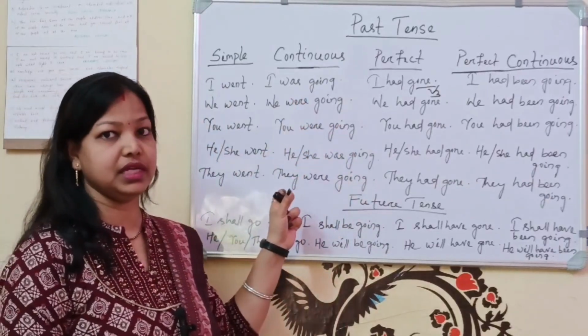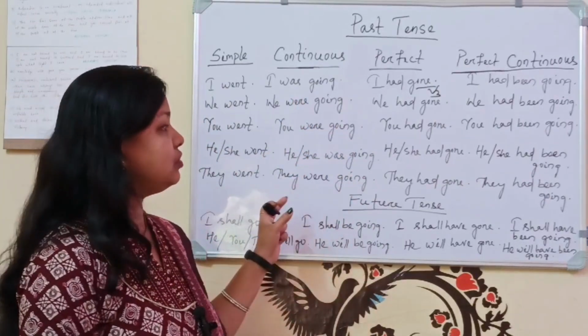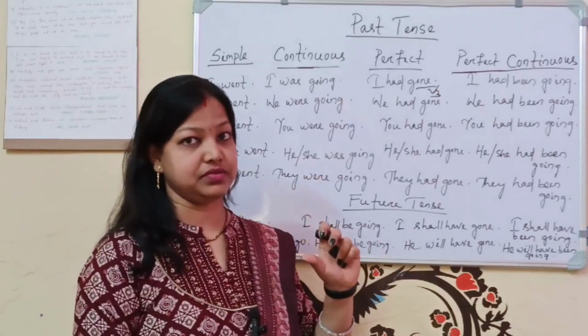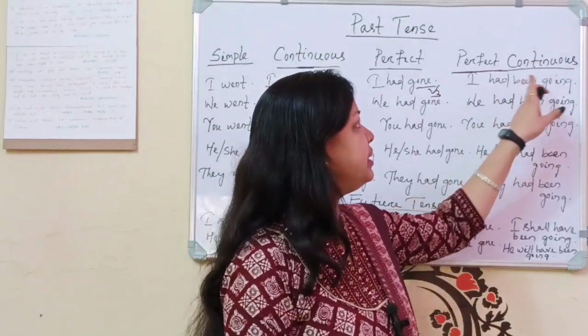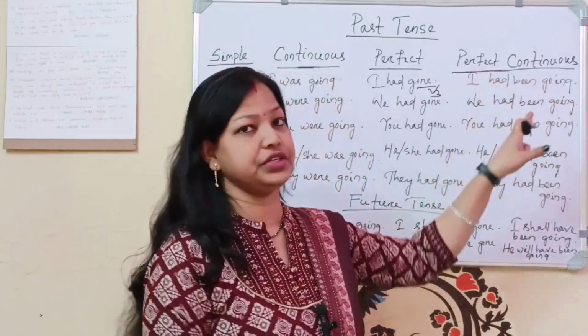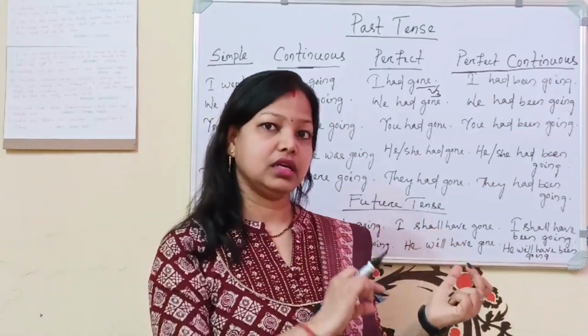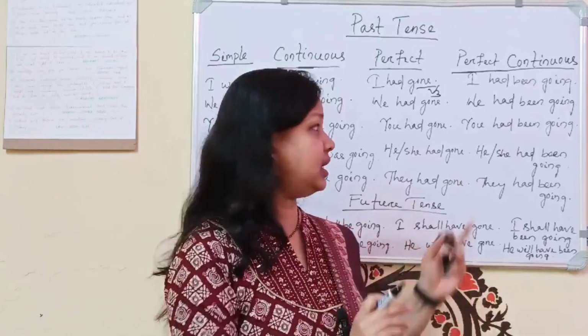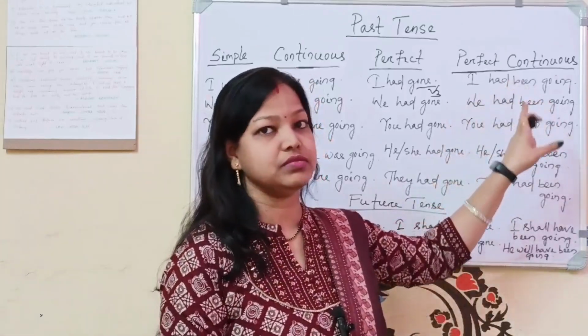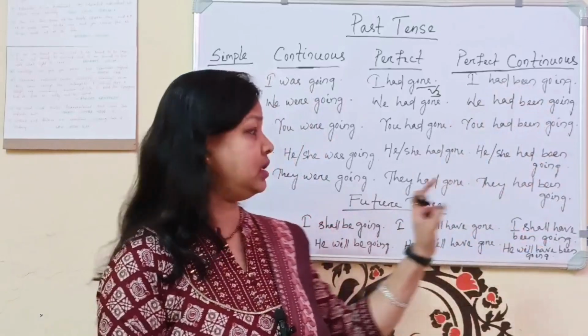Already I have given the formula in my previous class, so please refer to my previous class first. And then you see here, I had been going means past perfect continuous. जो चीज पहले कंटिन्यू होके अभी कंप्लीट हो गया है बट पहले कंटिन्यू हुआ था. आई हैड बीन गोइंग, दैट कम्स अंडर पास्ट कंटिन्यूअस.